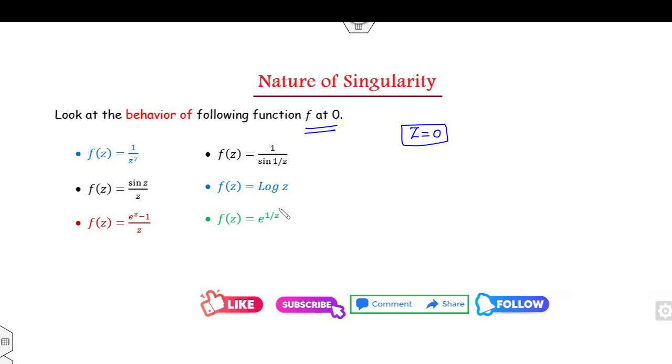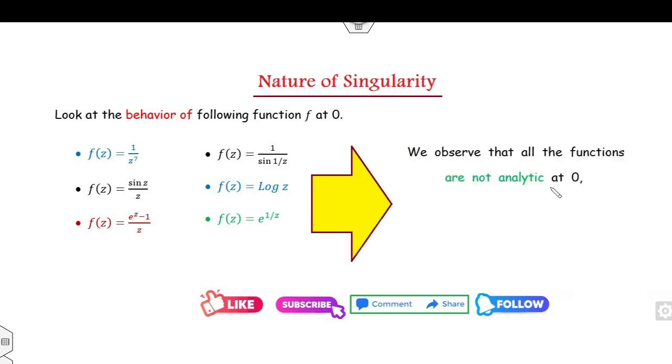of these functions are well defined, because clearly this value will go to infinity. This is my 0 over 0 form. Again it is a 0 by 0 form. This value will go to infinity and so on. That means all these functions are not analytic at the point z is equal to 0.